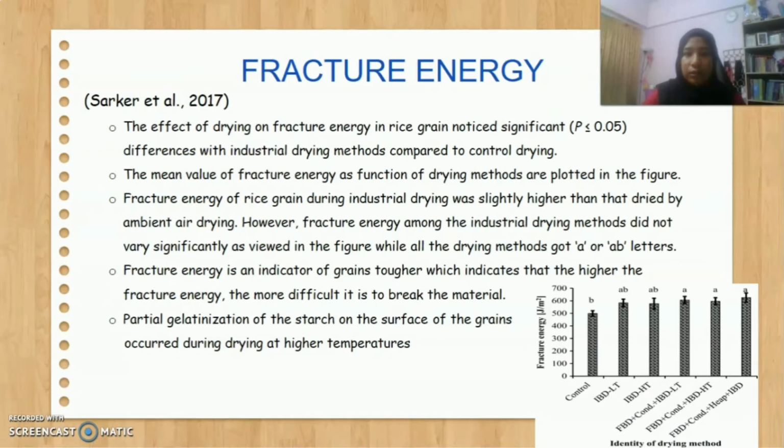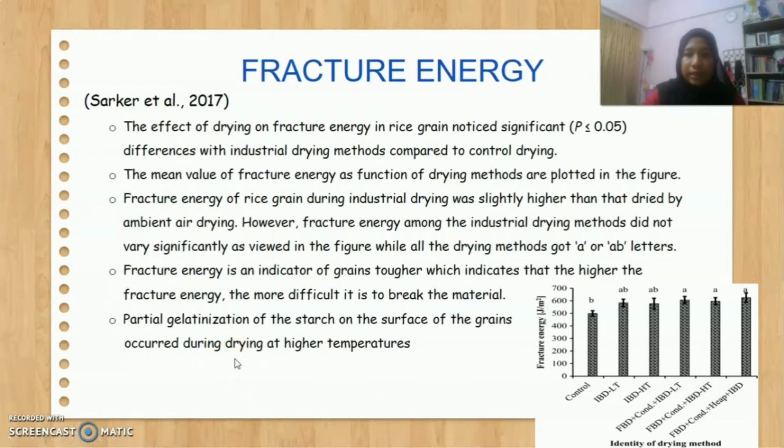The effect on fracture energy in rice grain showed significant differences, at P less than or equal to 0.05, with industrial drying methods compared to control drying. The mean value of fracture energy as a function of drying methods is plotted in the figure.